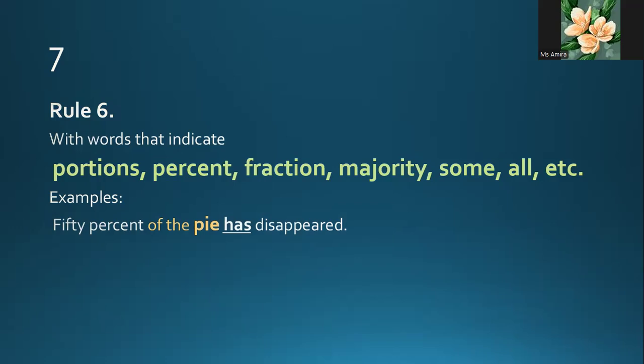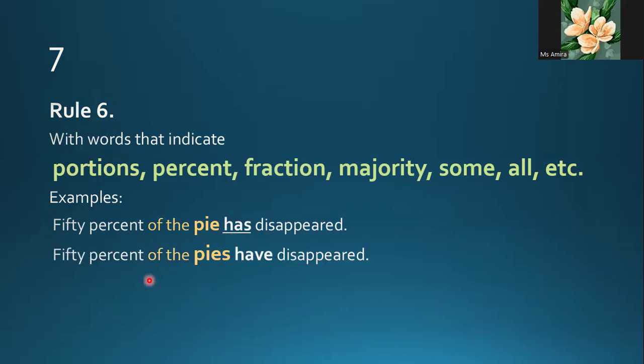So this is percentage, 50% of the boy. This is the prepositional phrase. The noun here in the of phrase is boy, and this is singular, so it takes a singular verb.